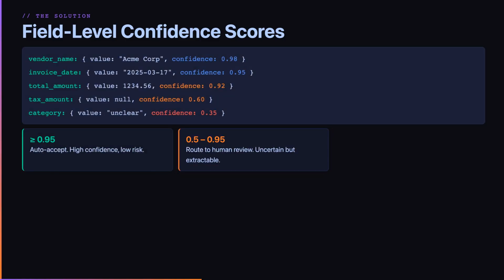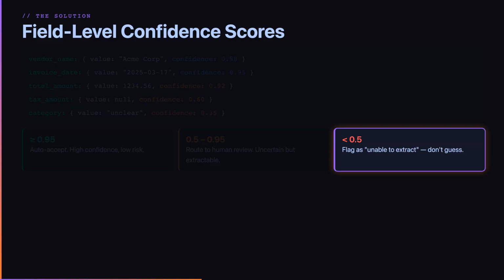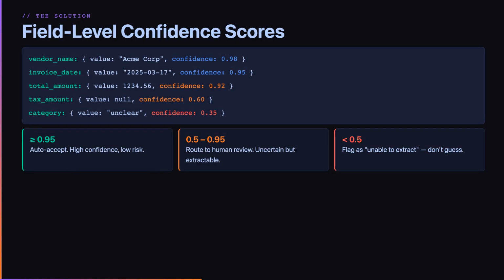Fields with confidence at or above 95% get auto-accepted. Fields between 0.5 and 0.95 go to human review. Fields below 0.5 get flagged as unable to extract. Do not guess. This targeted approach saves human time while catching the uncertain fields that matter.